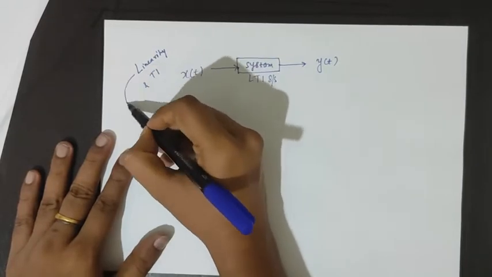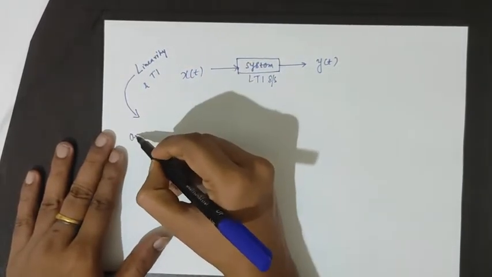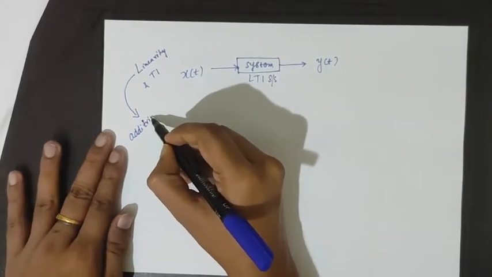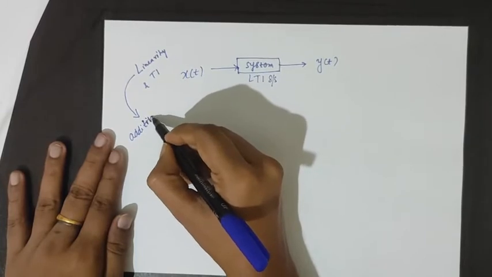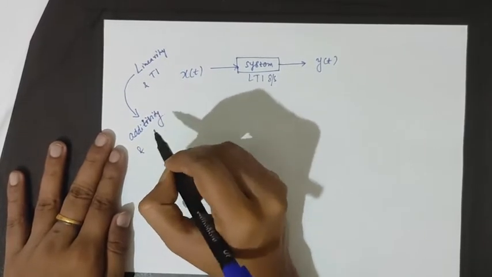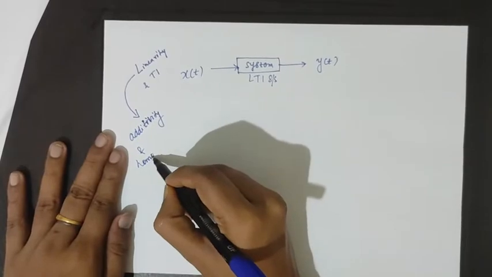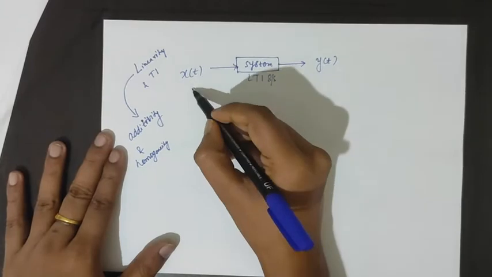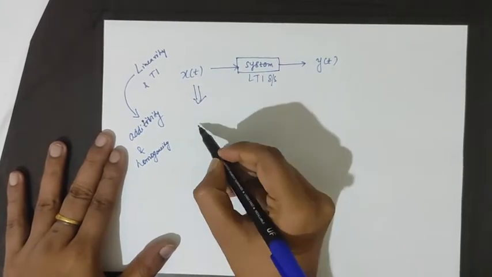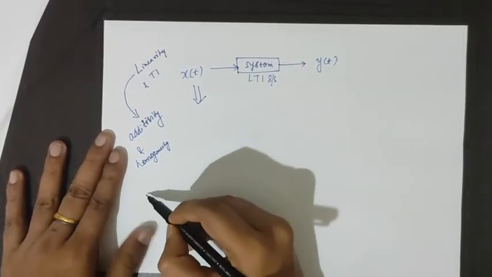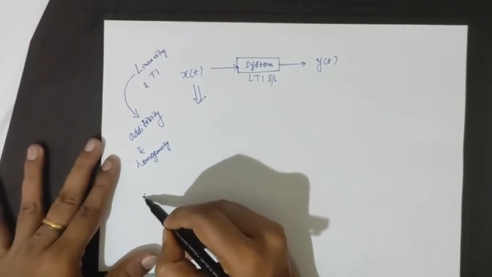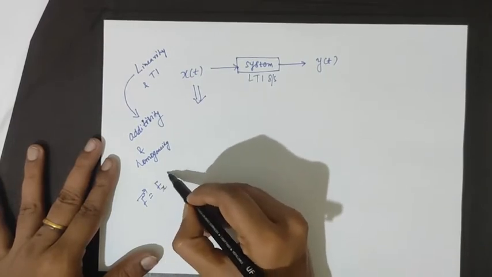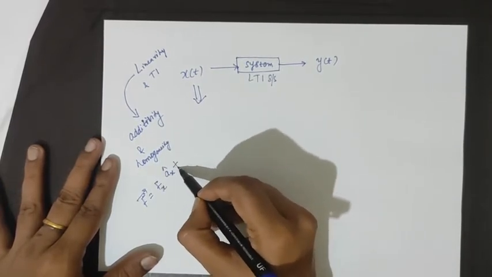The concept of linearity invokes additivity and homogeneity. So the thought process is, just like for any vector f, we can resolve it into three components in Cartesian coordinates.